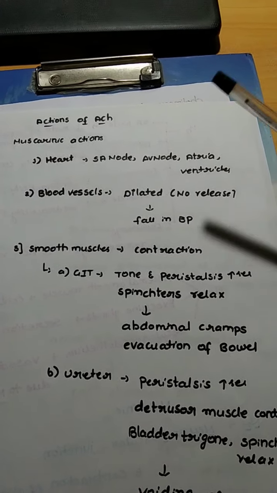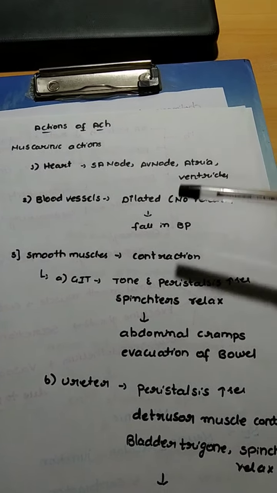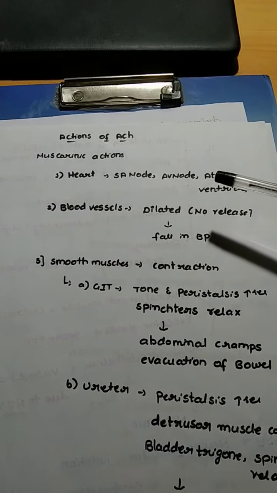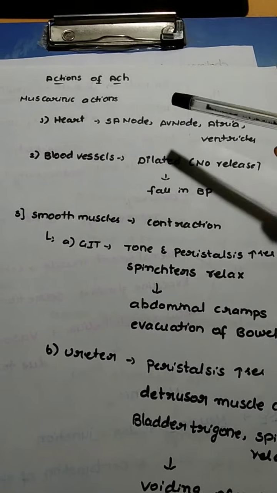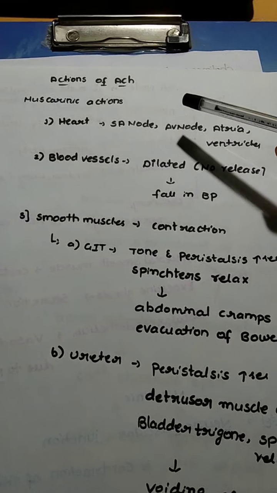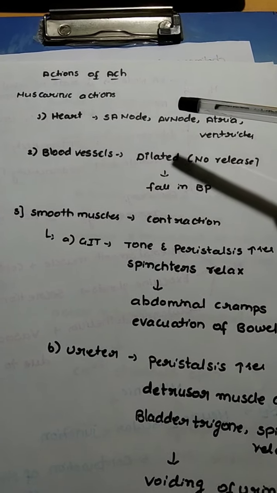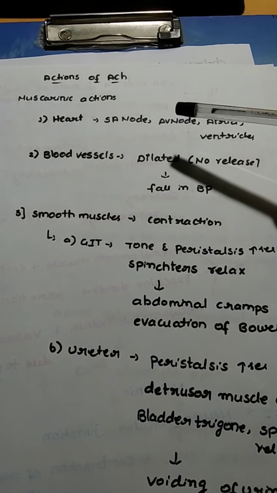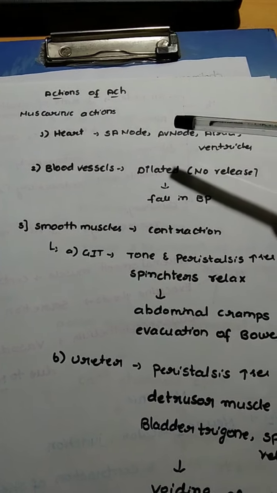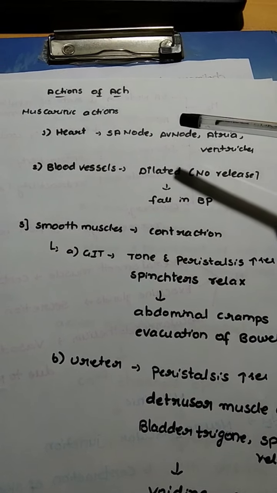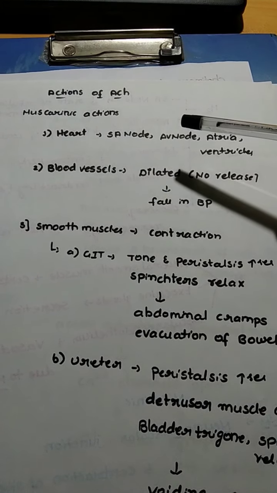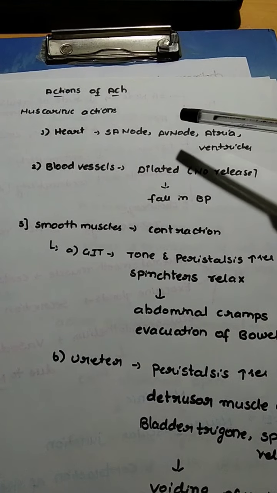Now, after studying the different types of receptors of acetylcholine, let's put the actions of acetylcholine in a nutshell. We can divide the actions of acetylcholine into two types. One kind is muscarinic actions, by its action on muscarinic receptors, and the other kind is nicotinic actions, by the action of acetylcholine on nicotinic receptors.